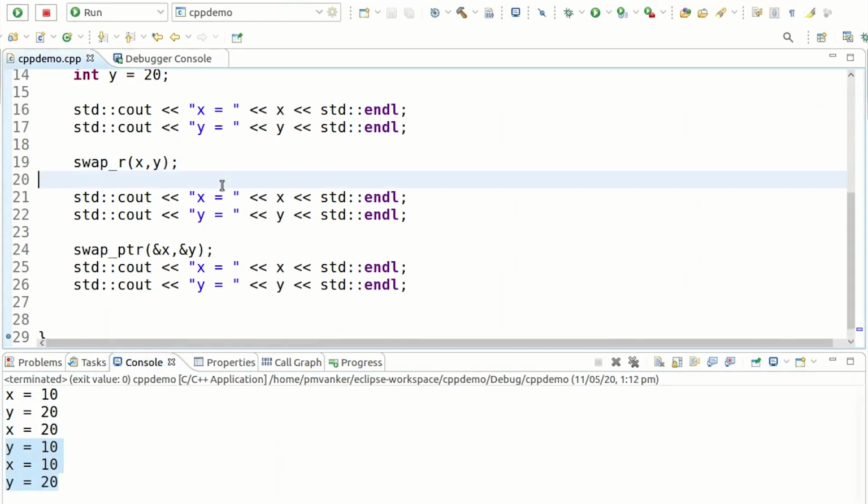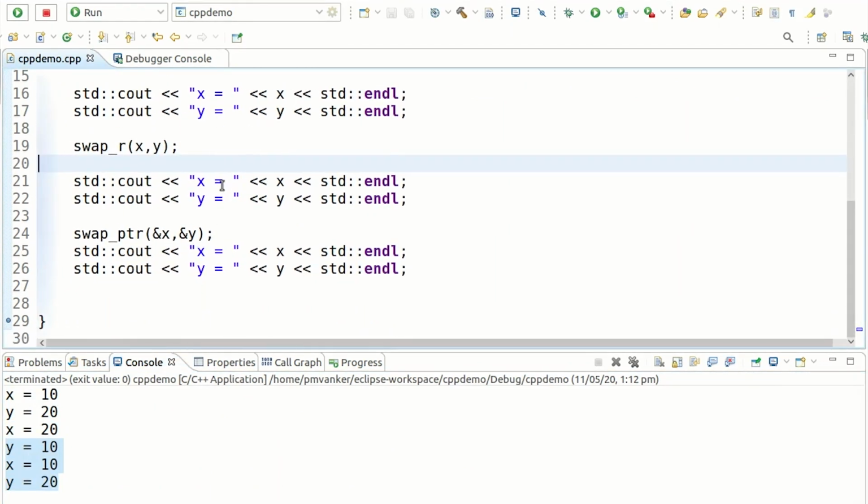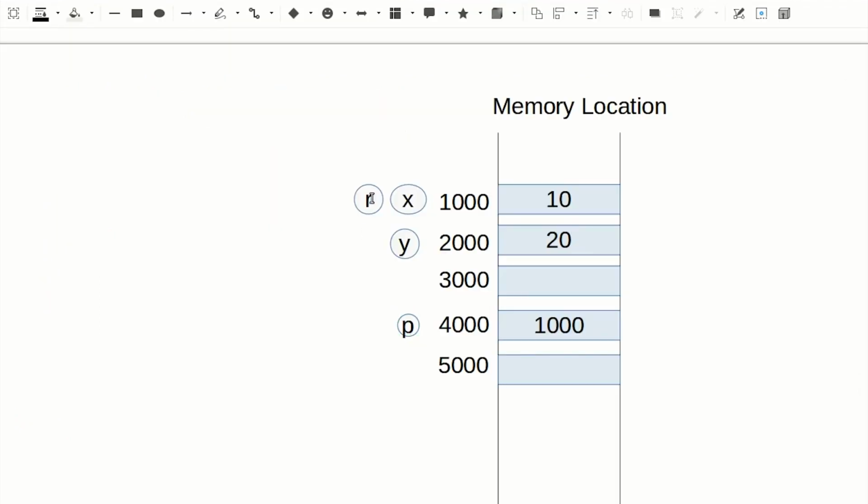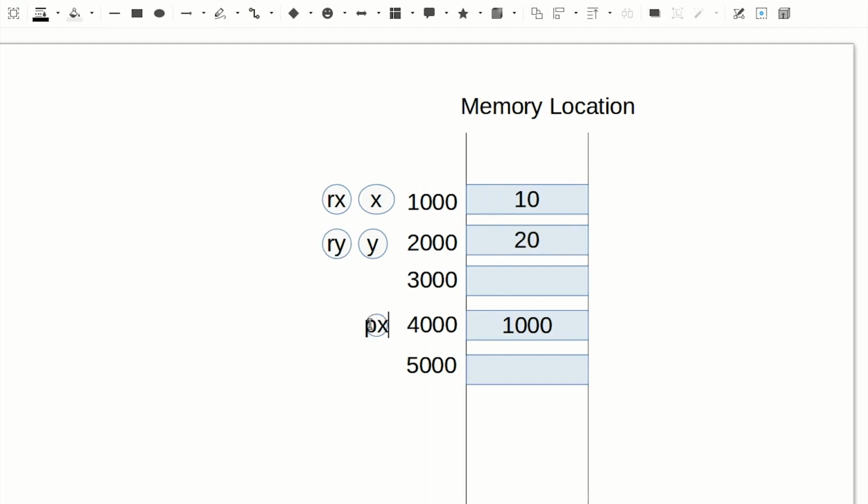So what is the difficulty with pointer is that it also creates extra variable. Pointer variable has its own location that points to the x location, and pointer y will point to the y location, means 2000.